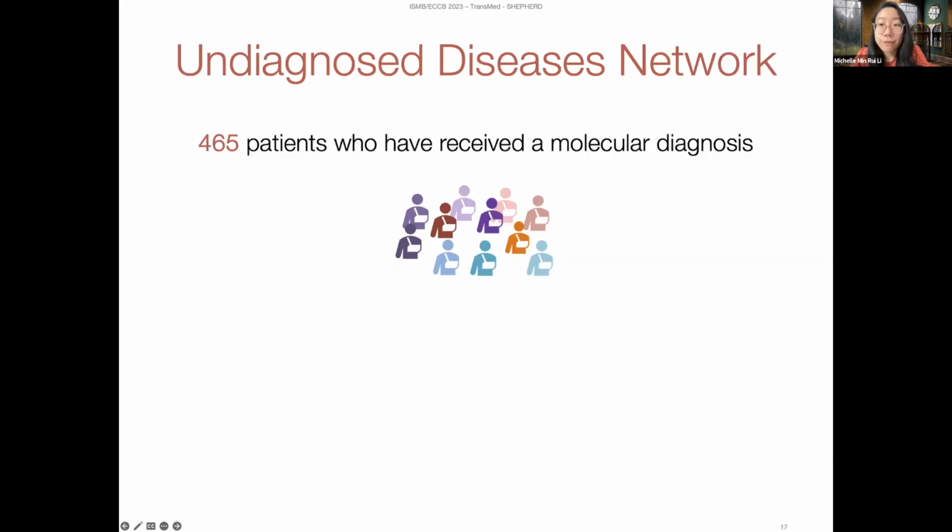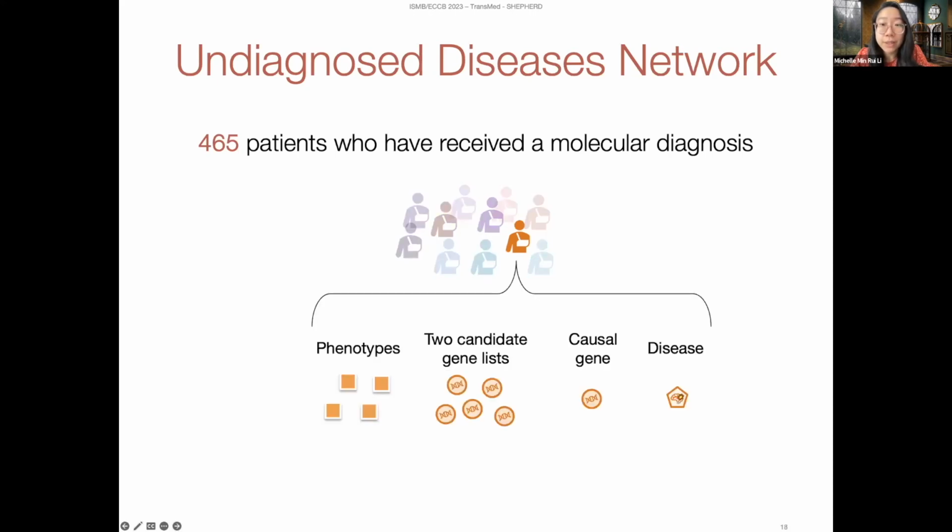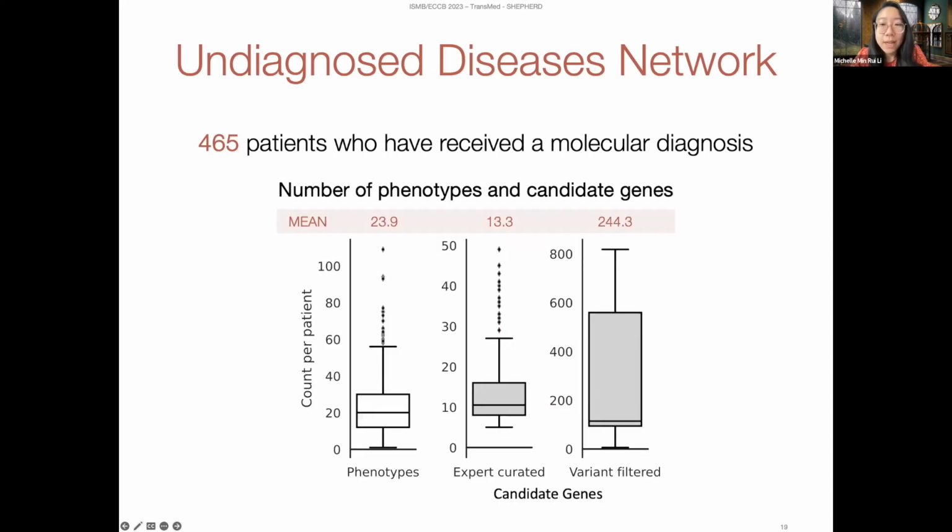We evaluate Shepherd on 465 UDN patients who have received a molecular diagnosis, and each patient in the cohort has a set of phenotypes and 2 candidate gene lists. The patients also have an identified causal gene and a disease. Patients in the cohort have 23.9 phenotypes on average, and the 2 candidate gene lists contain 13.3 and 244.3 genes on average that the clinicians must sort through to identify the causal gene.